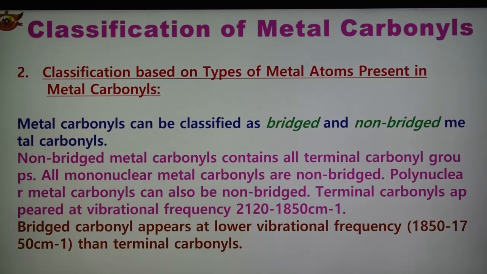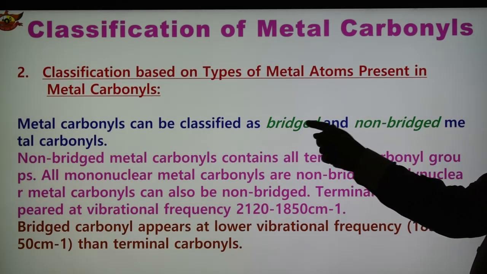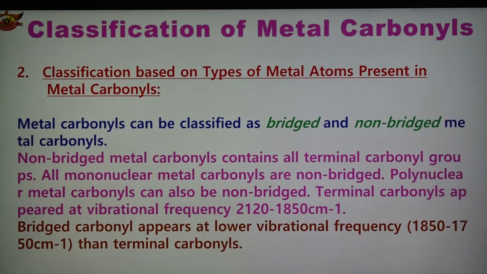Now the second classification of metal carbonyls is based on the type of carbonyl groups present in the metal carbonyl. Metal carbonyls can be classified as bridge or non-bridge metal carbonyl.